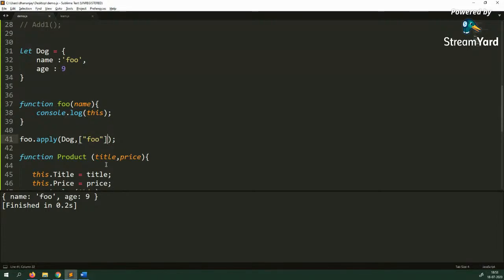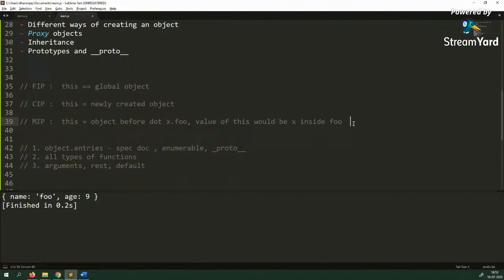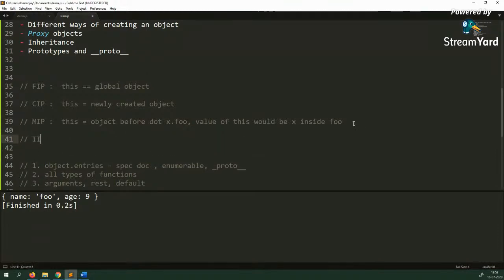Apply will pass extra parameters in an array, and for call you'll pass extra arguments in a comma separated way. So that is the fourth way of calling a function, the indirect invocation pattern. And in the indirect invocation pattern, you can manually pass the value of this using apply, bind, and call.